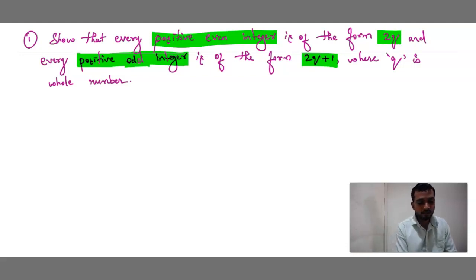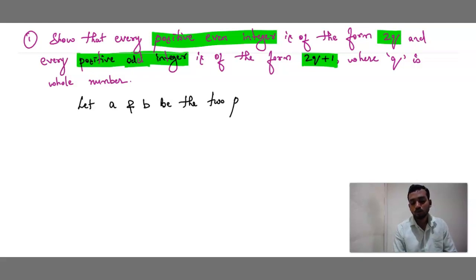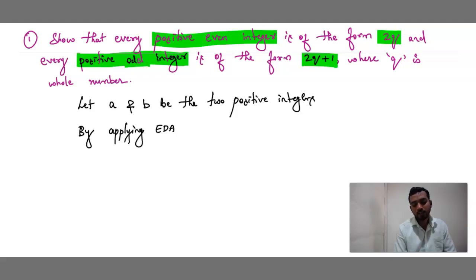Now we can assume let a and b be the two positive integers. Now very simple, by applying EDA rule, Euclid division algorithm, that is Euclid division lemma rule.